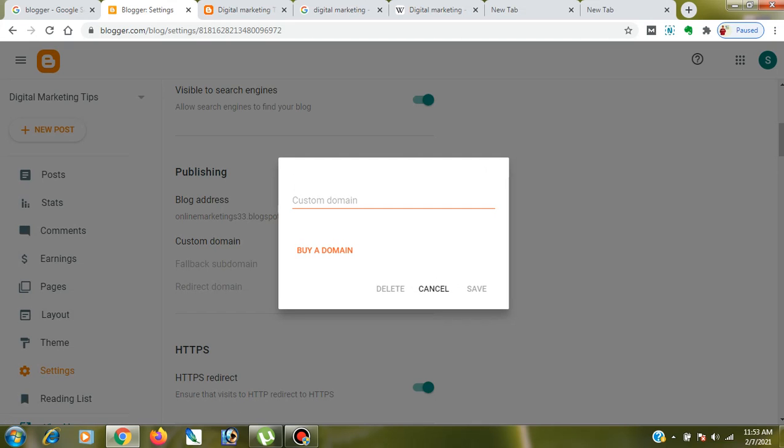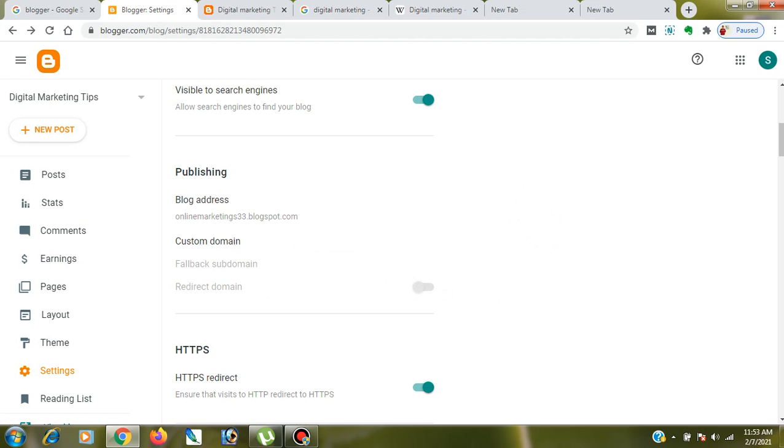You need to either buy it, or if you have any domain that you want to add to your blogger platform, then you can add that custom domain whenever you want. You just need to enter it, and it will be auto verified by the blogger platform.